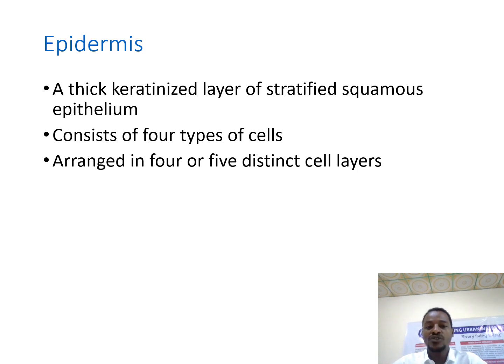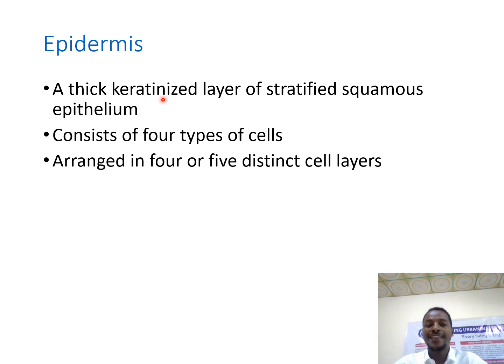There is also a special kind of protein which protects the skin, that is keratin. So the epithelial tissue from which the epidermis is formed, we call stratified squamous keratinized epithelial tissue.